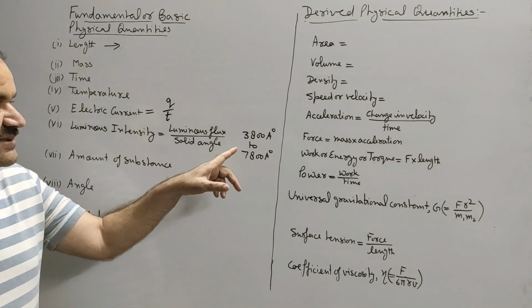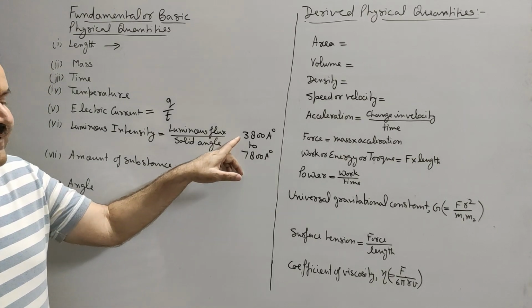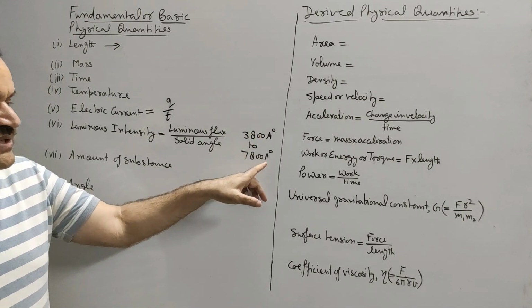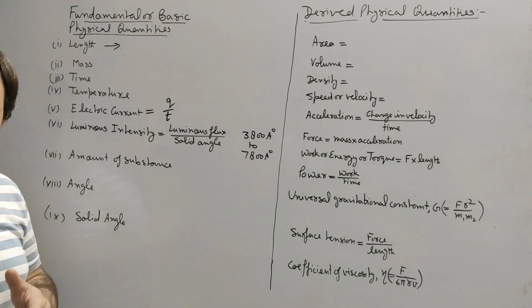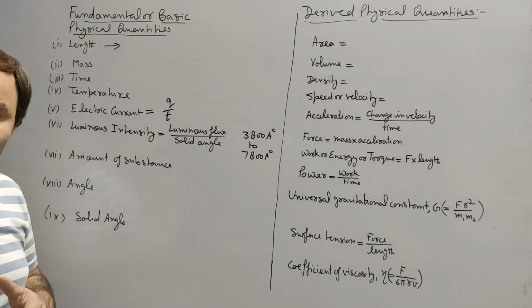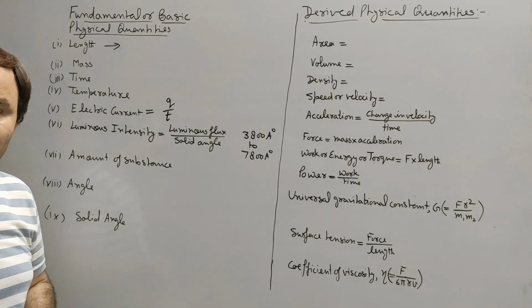Hence, luminous flux is the energy emitted by a source of light within the wavelength range 3800 angstrom to 7800 angstrom per second. It means energy emitted by a source of light within the visible region per second is called luminous flux.